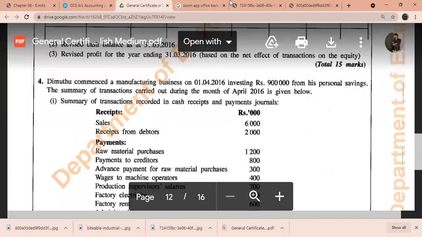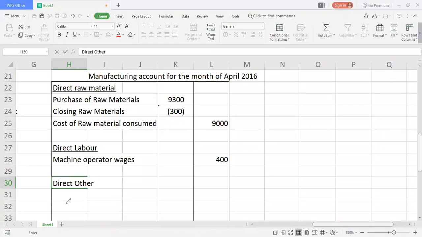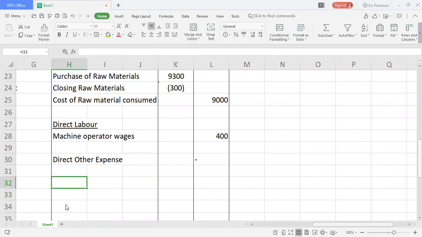If you really want to write that also, you can write direct other expense to show the examiner that you have knowledge in this area, and keep a dash. And after you add these, you get prime cost. So what is the prime cost actually? You got 9,000 plus 400 is 9,400. This is our prime cost.